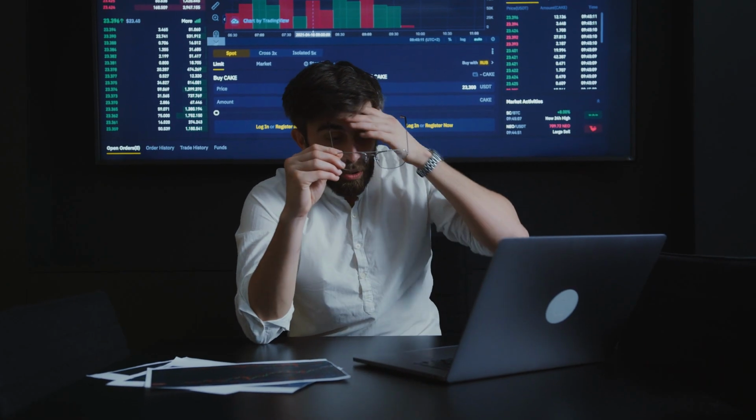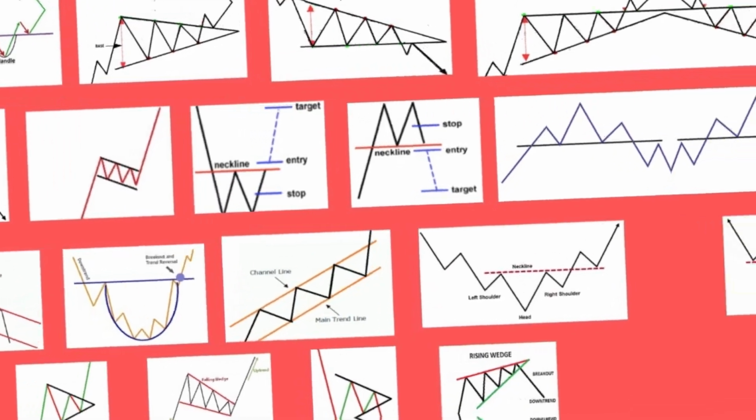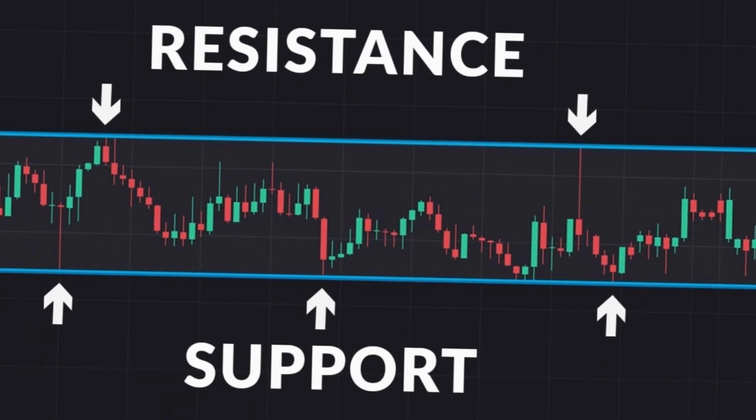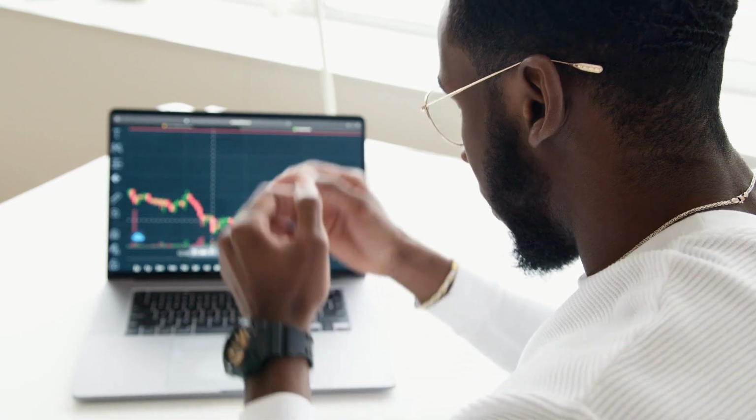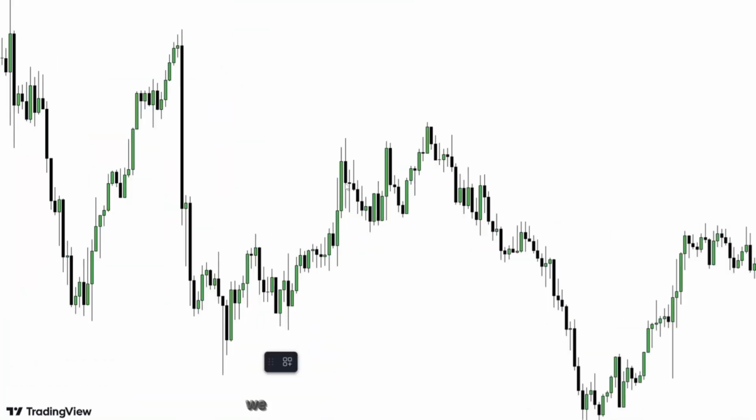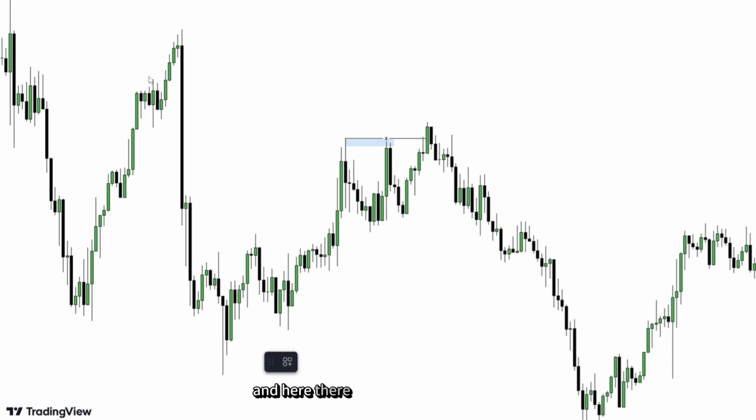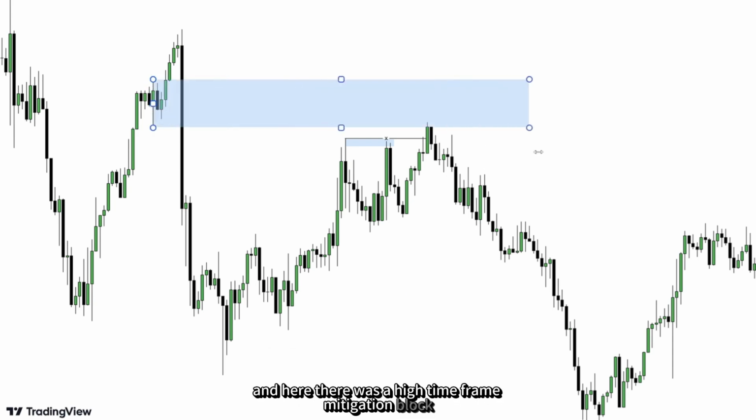Taking money out of the market is not that easy. These concepts like chart patterns, trend lines, and support resistance, all of them are useless. These things have no role in the market. They are taught to trap you. We had almost relative equal highs here. What did the market do? The market swept their liquidity here. The people who were selling from here had their stop loss hunted, and here there was a high time frame mitigation block.